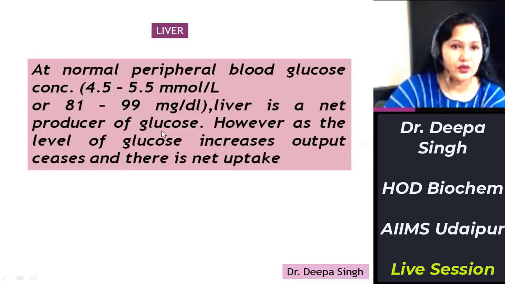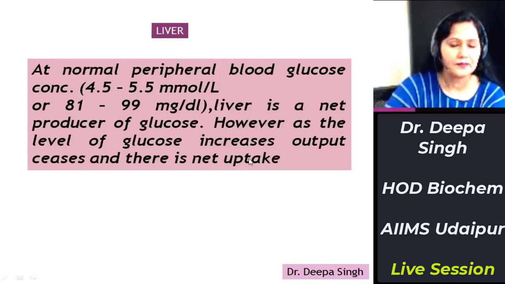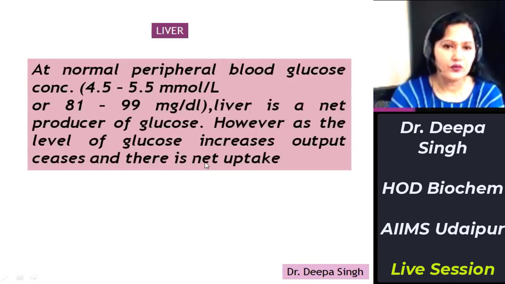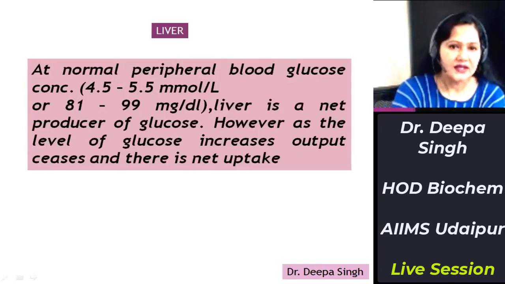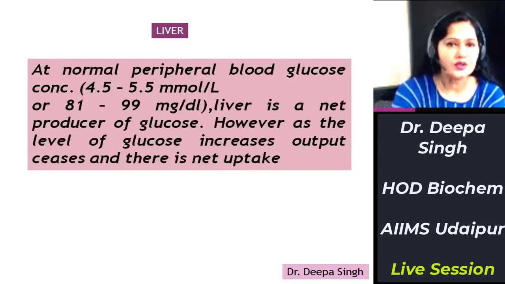Only if the concentration increases above this level is the output of glucose ceased and there is a net uptake. That is, the liver will only take up glucose when there is increased blood glucose concentration.